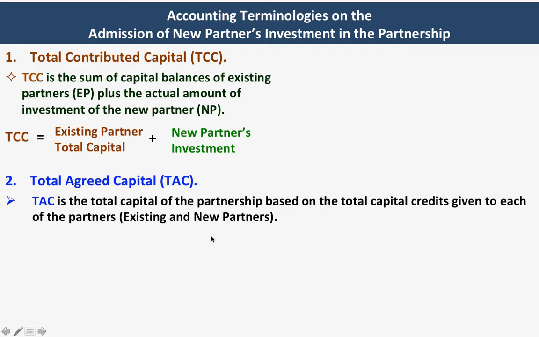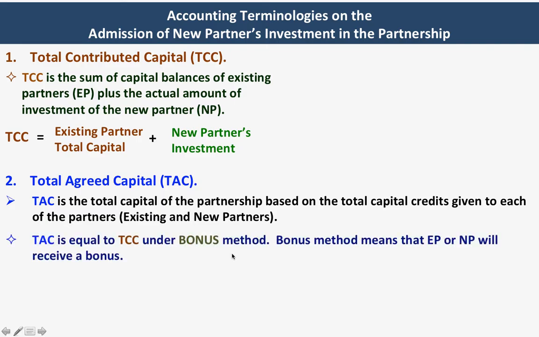So this is the percentage given to the partners in terms of capital interest. For example, this partner will have 20%, this partner will have 40%. So these are the capital credits given to each of the partners. This is being agreed by all partners.